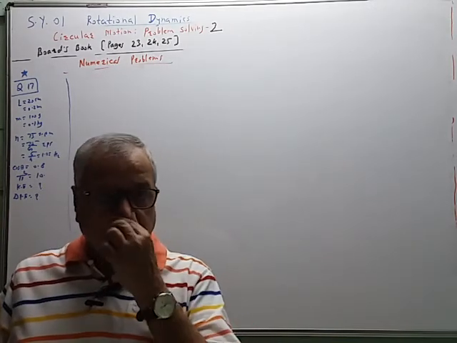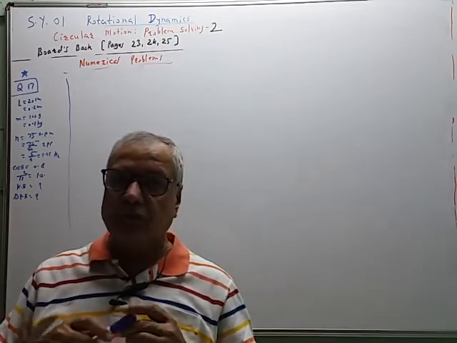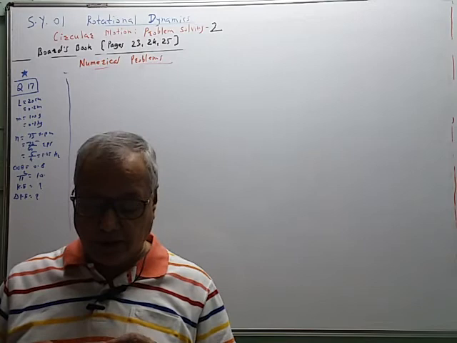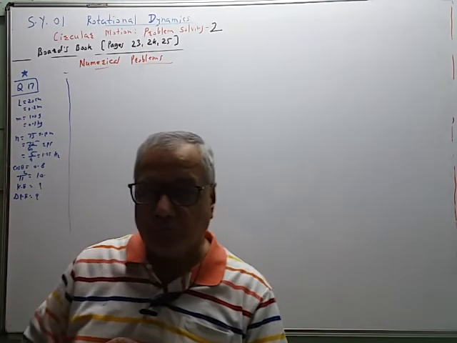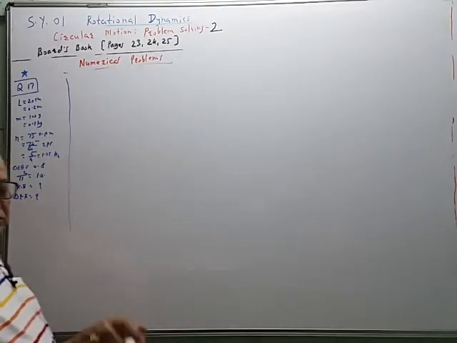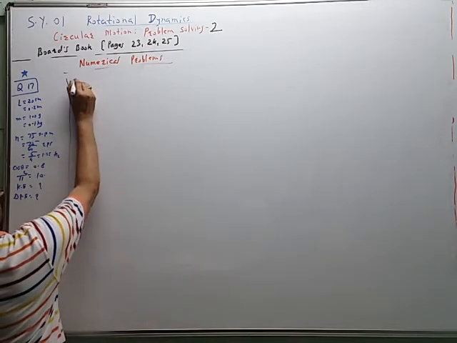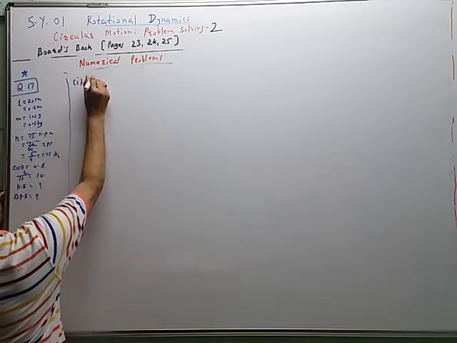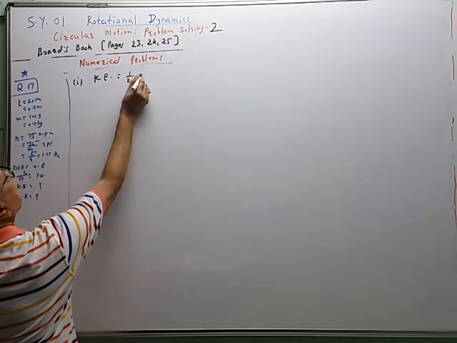Now, in the first part, we have to find the kinetic energy. You can complete the first part by two methods. I will give one method like this. First part. KE is equal to 1/2 mv square.